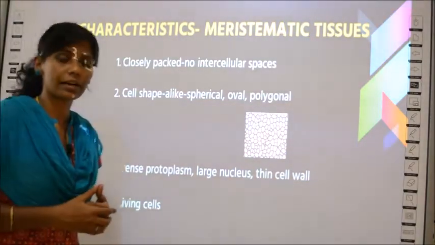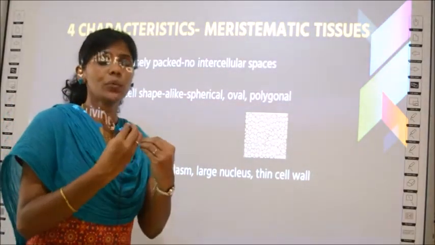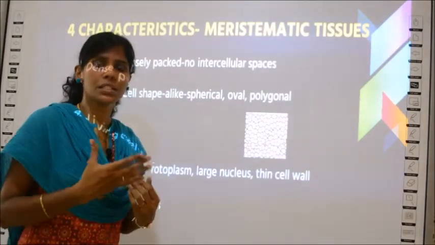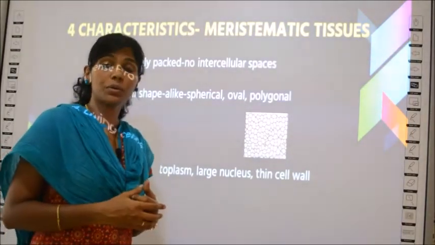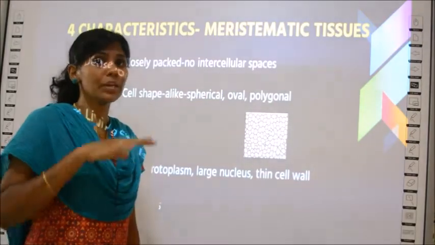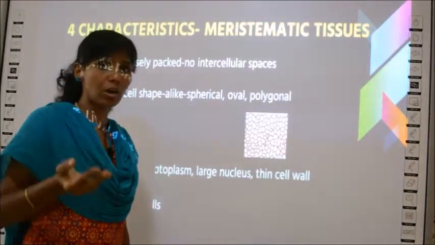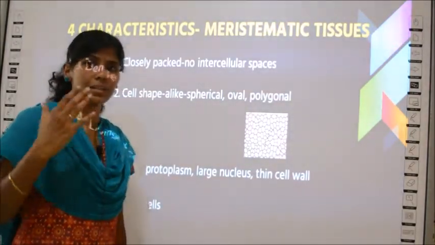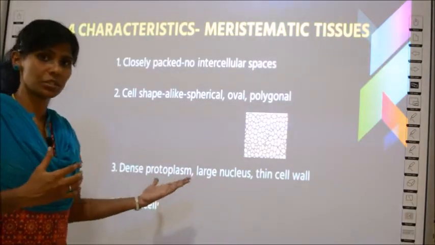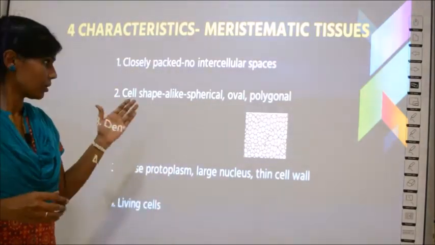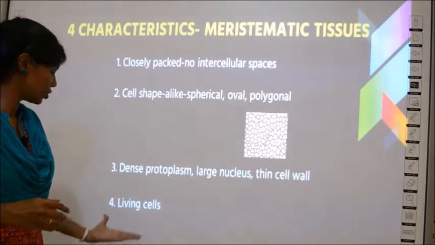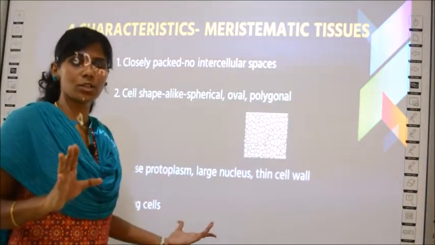And the last characteristic is they are living cells. What does this mean? Some cells are even dead. So in a plant for many years together, it remains dead until it peels off from the bark of the plant. That's why this differentiation is highlighted. Whereas in the case of meristematic tissues, they are living cells, not dead.